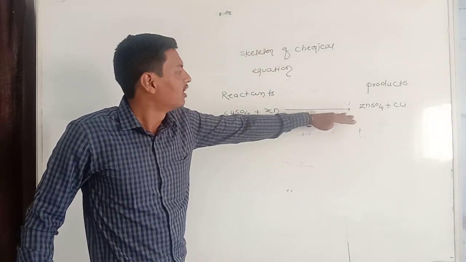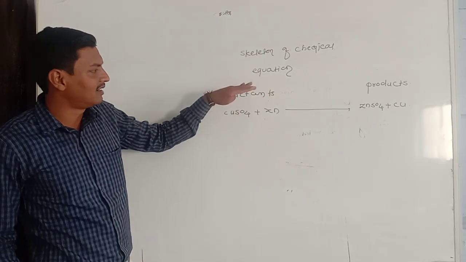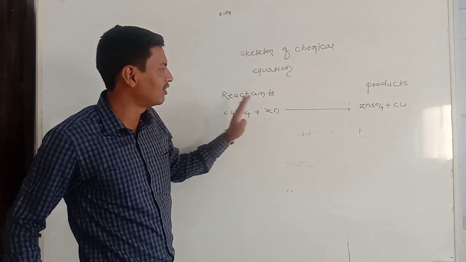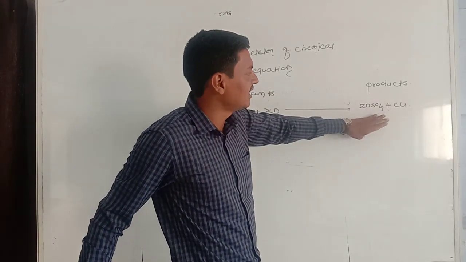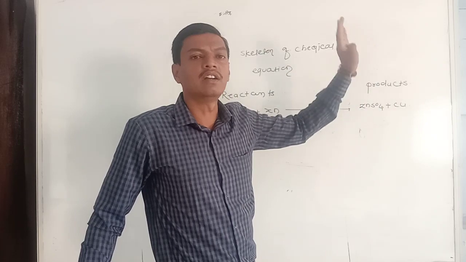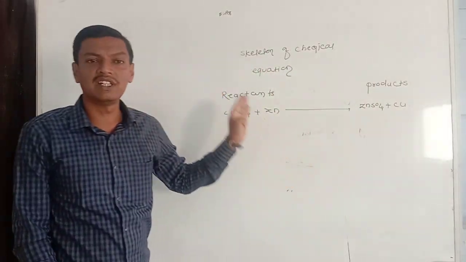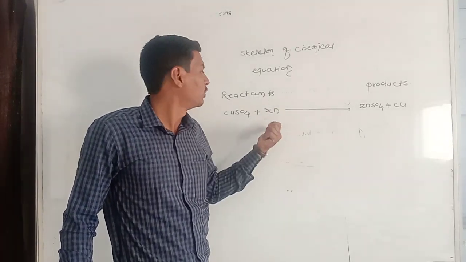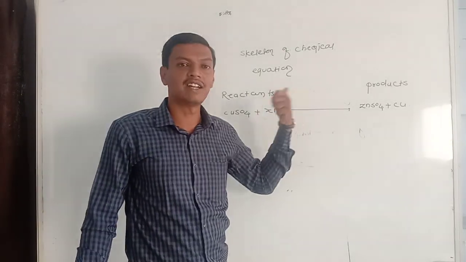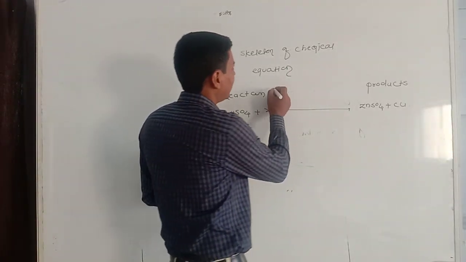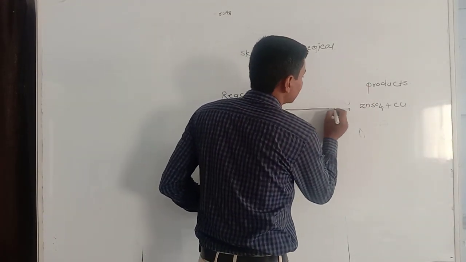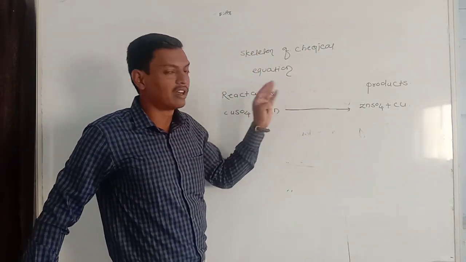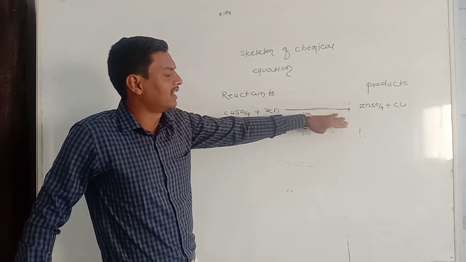the left hand side of the forward directional arrow, hence they are called the reactants. The products, which are produced as a result of the chemical reaction between copper sulfate and zinc, that is zinc sulfate and copper, are written on the right hand side, the opposite side of the reactants. We should be able to understand which are the reactants and which are the products. Hence, the reactants and products are separated by the forward directional arrow.